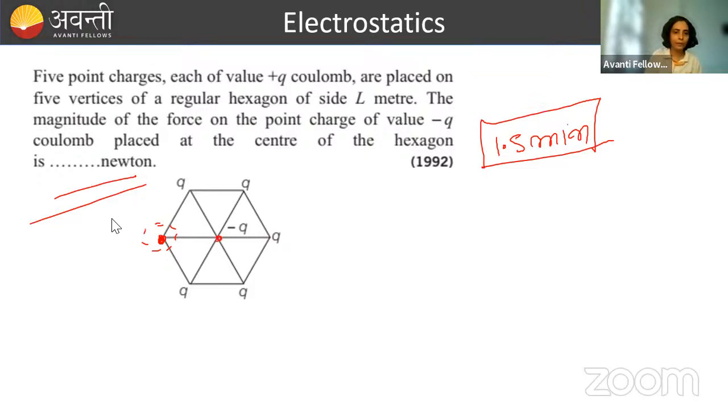तो चलो मैं अब करती हूँ. यहाँ पे -q charge रखा हुआ है. What the question is, 5 point charges are there, each of value plus q coulomb are placed on 5 vertices of a regular hexagon of side L. So regular means regular hexagon का मतलब हर side equal होगा. So this is L, L, L, L and L. है ना? You know, it's very important now कि we are very much aware of geometries. Geometry को जानना बहुत ज्यादा जरूरी है.